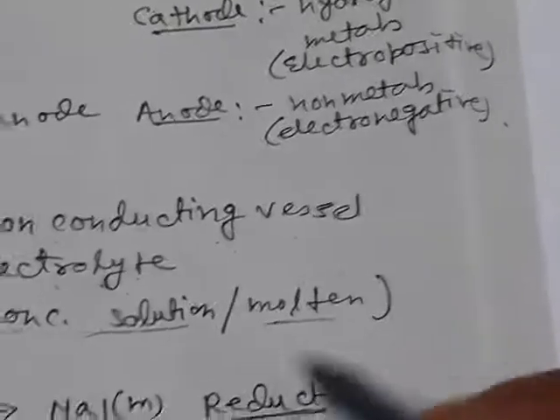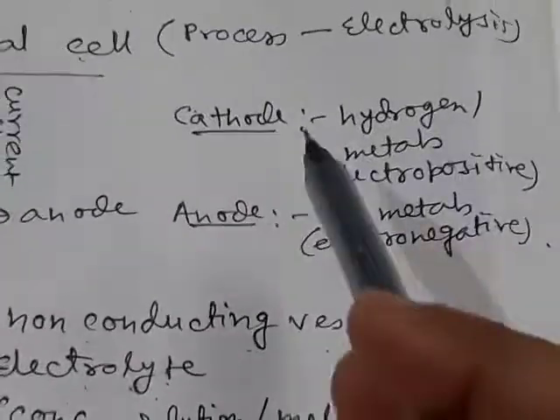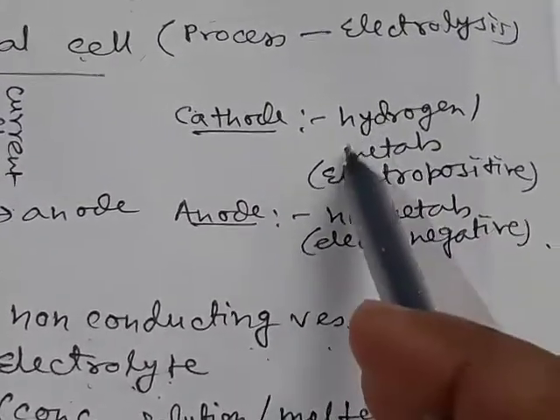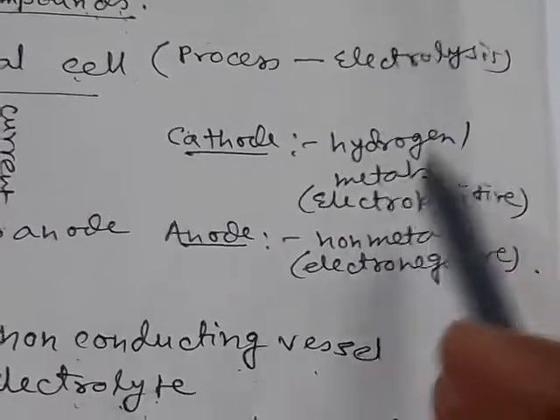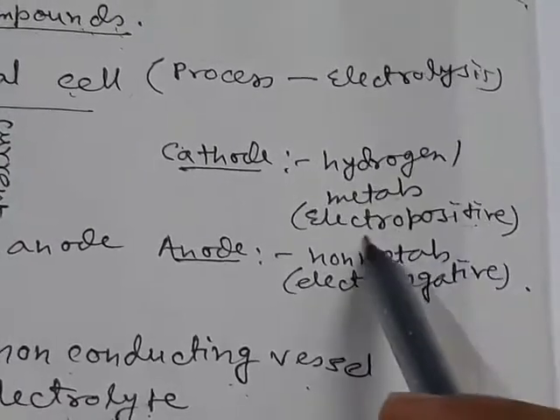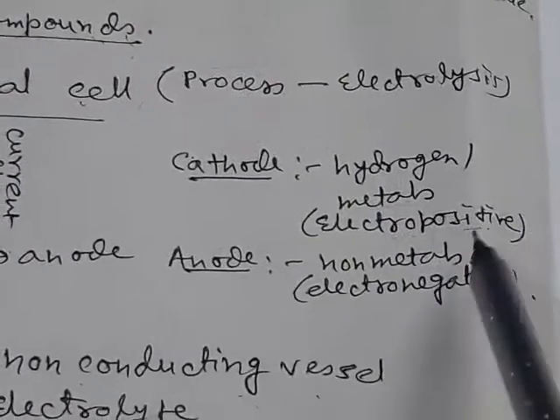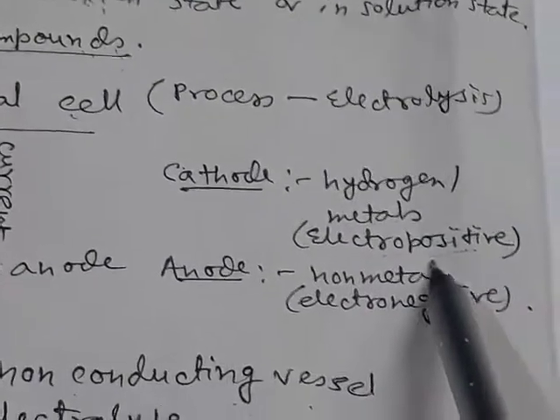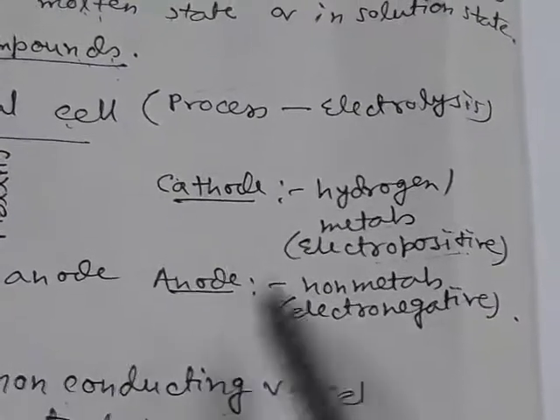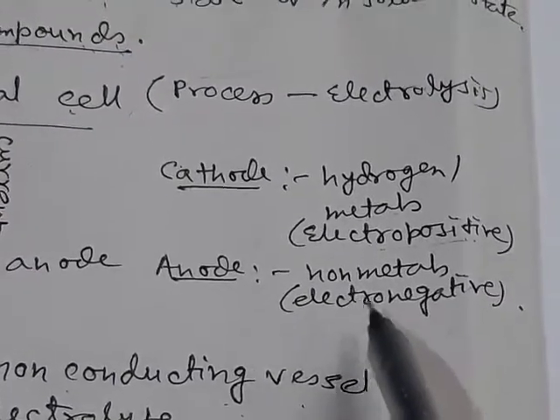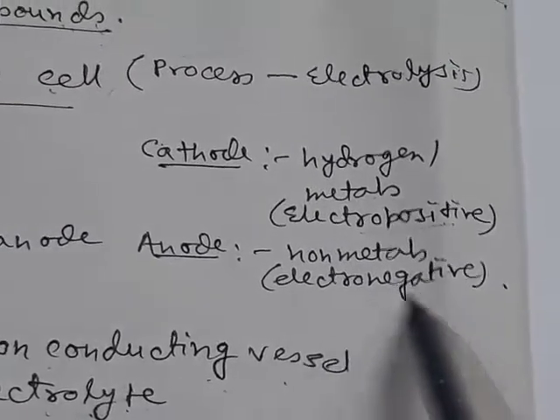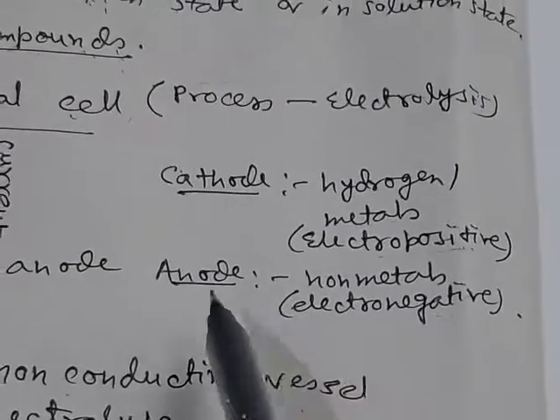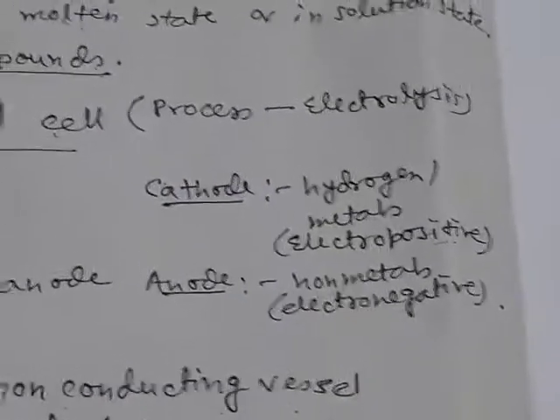Now at cathode there will be liberation of hydrogen or deposition of metals, that is, any electropositive elements go towards the cathode, and towards anode there will be movement of the non-metals, that is, the electronegative elements go towards the anode.